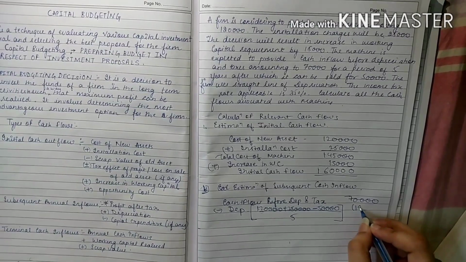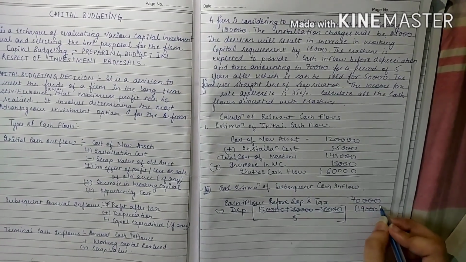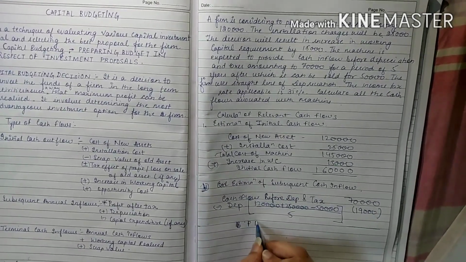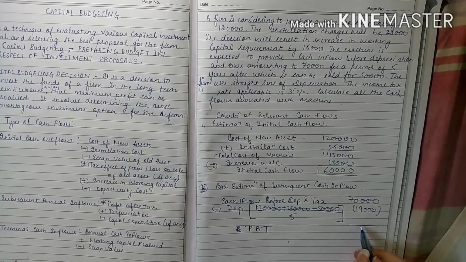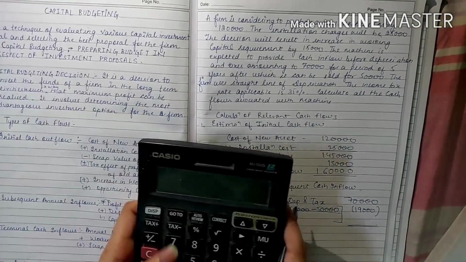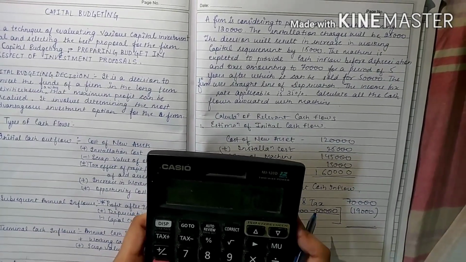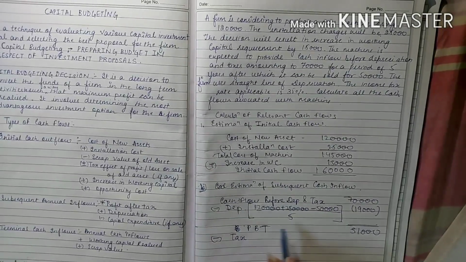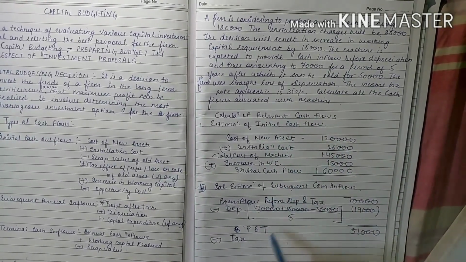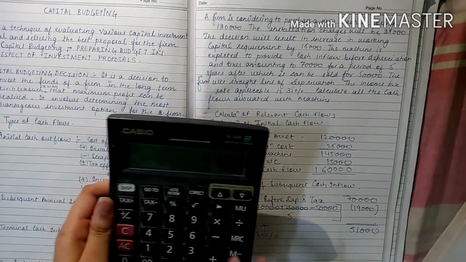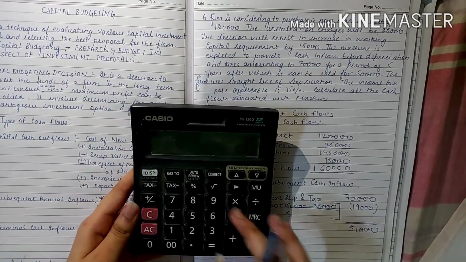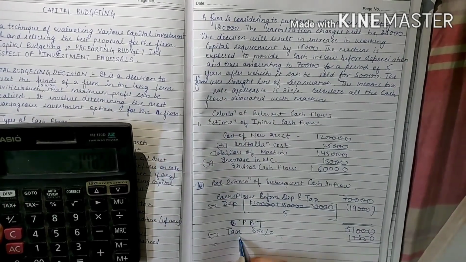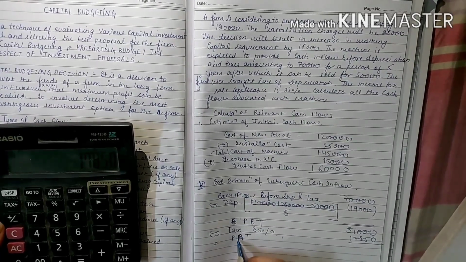That is 19,000. We have to deduct it from 70,000 and we get profit before tax. So it is 70,000 minus 19,000, which is 51,000. Now deduct tax from it, which is 35%. So 35% of 51,000 is 17,850. Deducting it, you will get profit after tax.